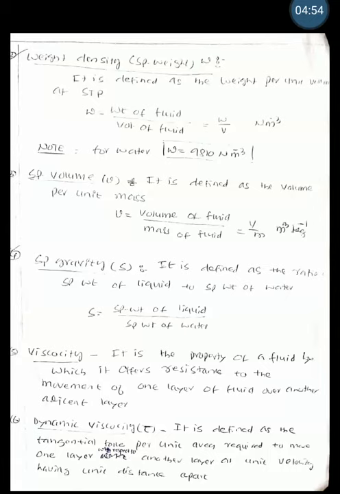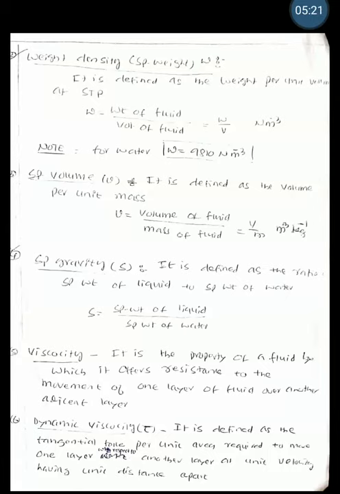Another important definition is viscosity, which is defined as the property of a fluid by which it offers resistance to the movement of one layer of the fluid over another adjacent layer. If two layers are moving with respect to each other, there is a resistance between these two layers, and this is known as viscosity. And this viscosity, again, has two types.